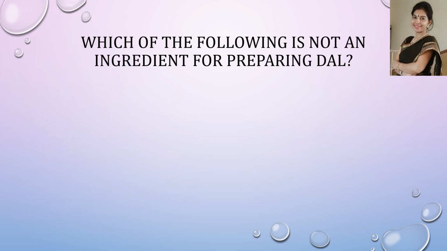Now the next question. Which of the following is not an ingredient for preparing dal? Your options are pulses, kerosene, oil or ghee, and salt. The correct answer is kerosene.